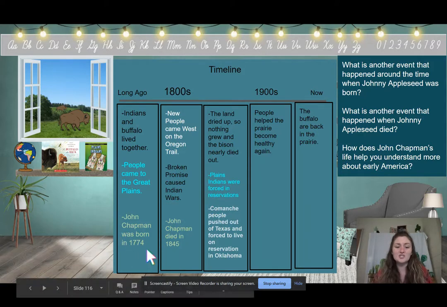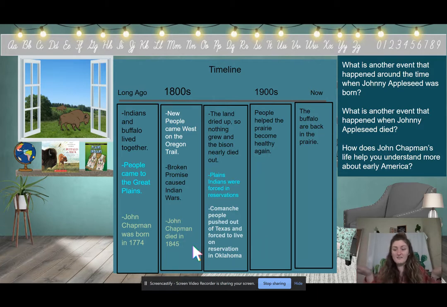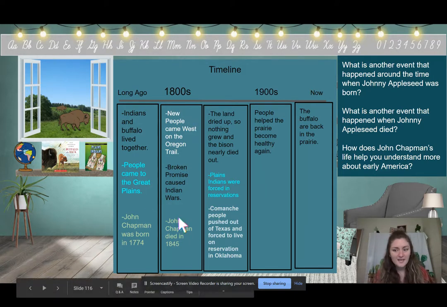So we added that John Chapman was born in 1774 and that he died in 1845. Between 1774 and 1845, John Chapman did a lot of great things to help early pioneers, the Native Americans, and the animals he encountered. But let's look at what happened while Johnny Appleseed was alive.